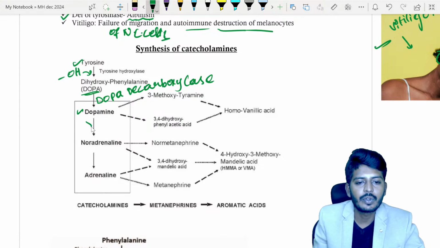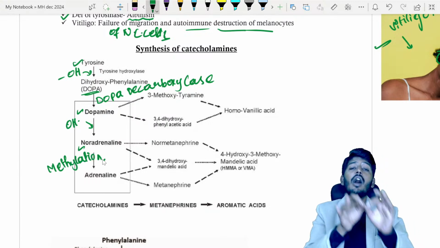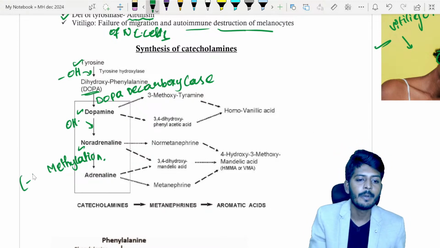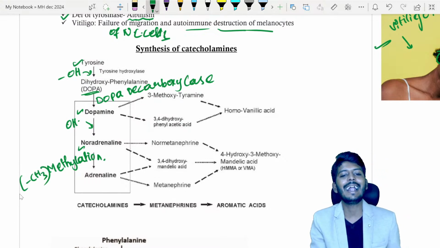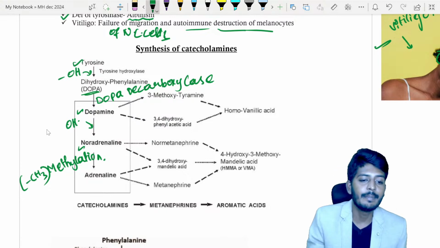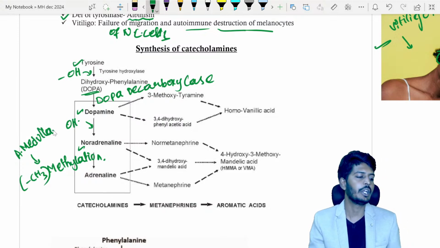This dopamine undergoes hydroxylation once again to give rise to noradrenaline. Noradrenaline will undergo a reaction called methylation. Methylation is nothing but addition of a methyl group, that is a CH3 group. This methylation occurs in the adrenal medulla, where noradrenaline is converted into adrenaline. So that is the story of the synthesis of catecholamines.